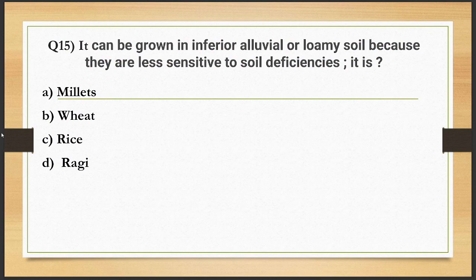Now, last question for today, guys. It can be grown in inferior alluvial or loamy soil because they are less sensitive to soil deficiencies. Is it millets, wheat, rice, or ragi?